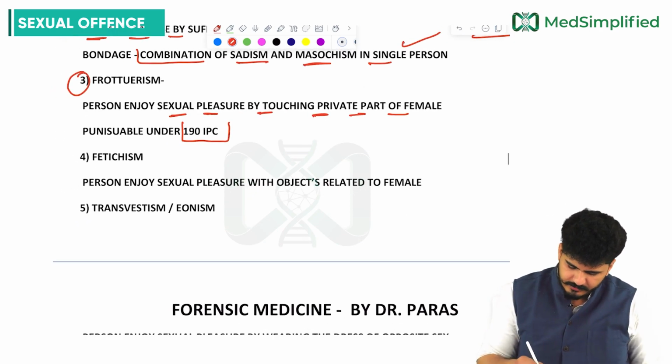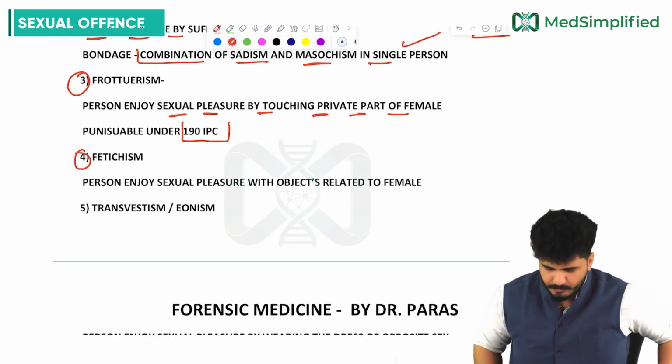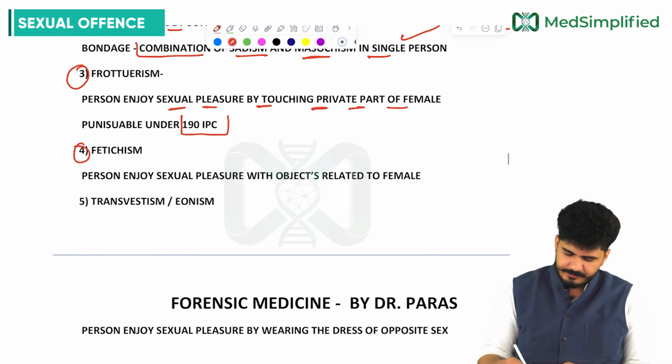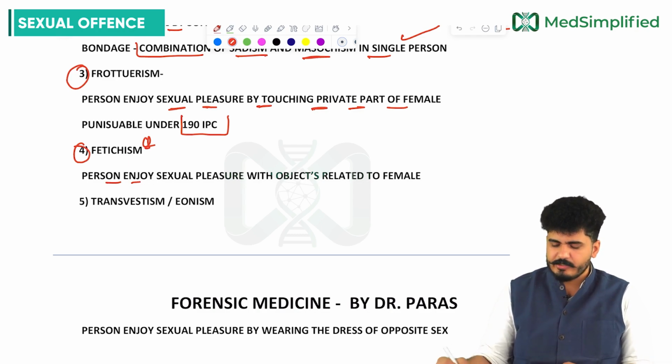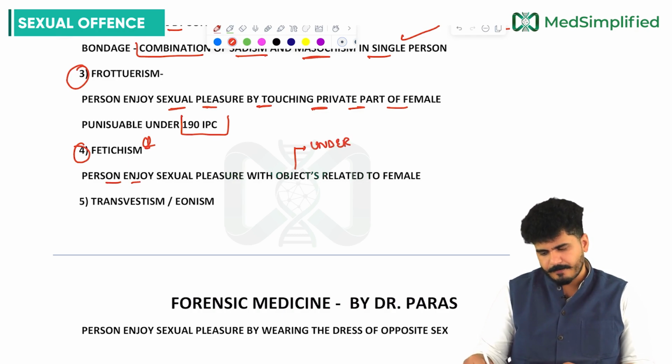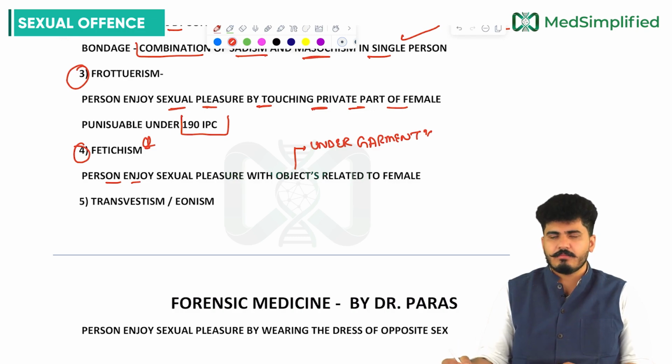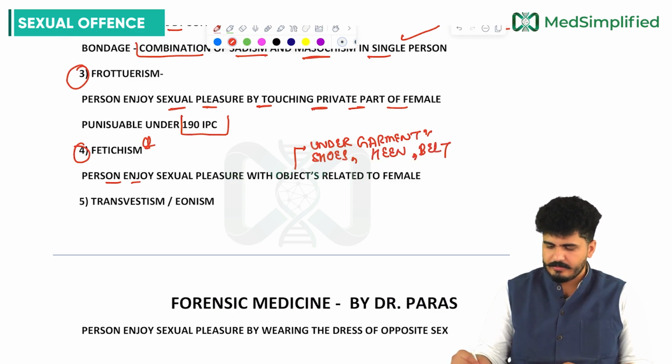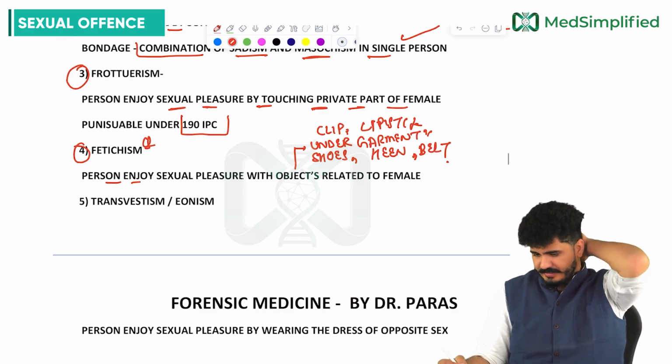So we were discussing the paraphilias and the perversions. The fourth would be what, sir? Fetish. Fetish, guys: the person enjoys sexual pleasure with an object related to the female. This object can be the undergarment, the shoes, heel, belt, clip, lipstick, anything which is related to the female.